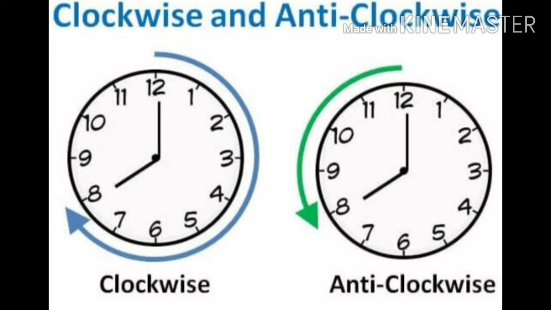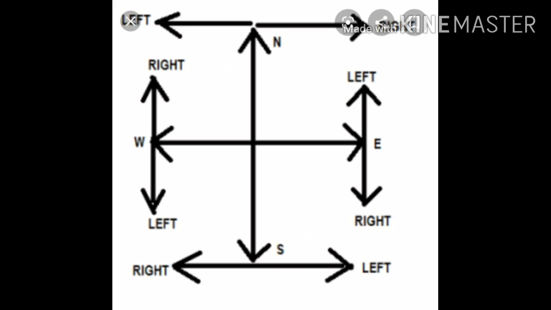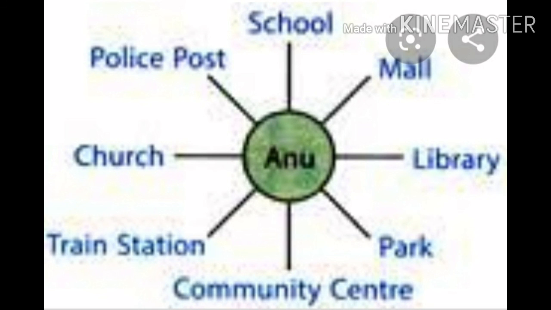Now, if we go in the linear way, in the right we will go towards east, in the left we will go towards west, in the down we will go towards south, and in the up we will go towards north. Now, looking towards this, you can easily tell me the answers of the following questions, which I'll now ask you.